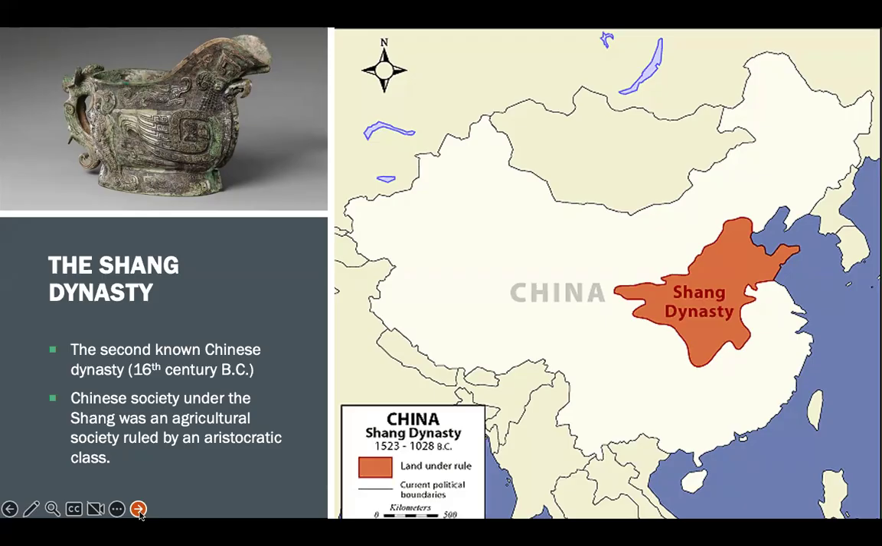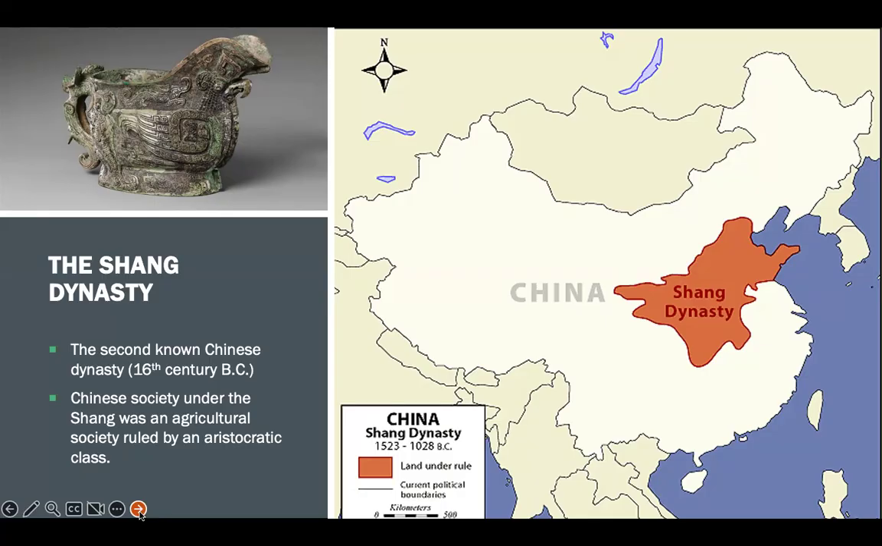It's XIA, and there's not a whole lot of documentation for that one, which is why there's just not a whole lot to say, because they didn't have written records. Very little pottery or anything exists to document them. So really, the Shang dynasty is the first one that we know a lot about.